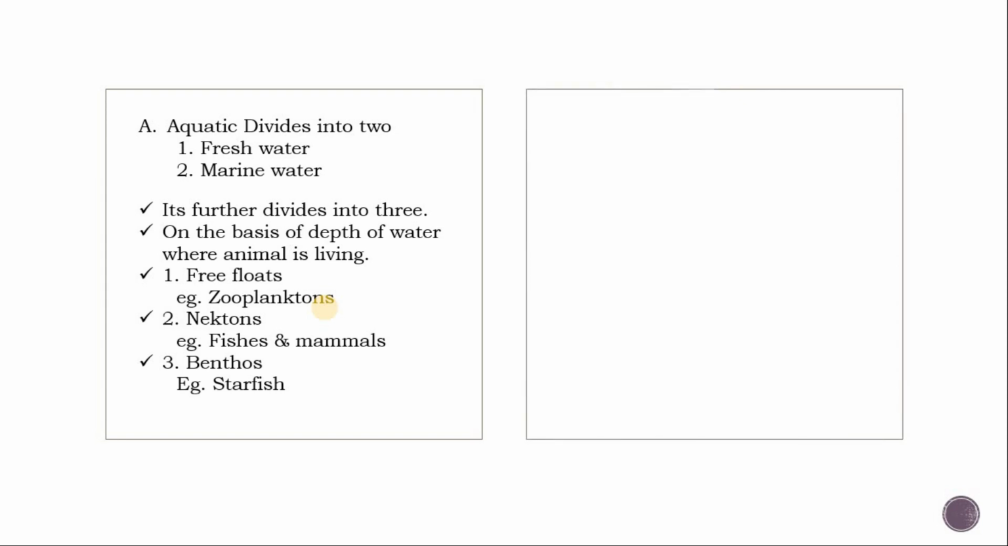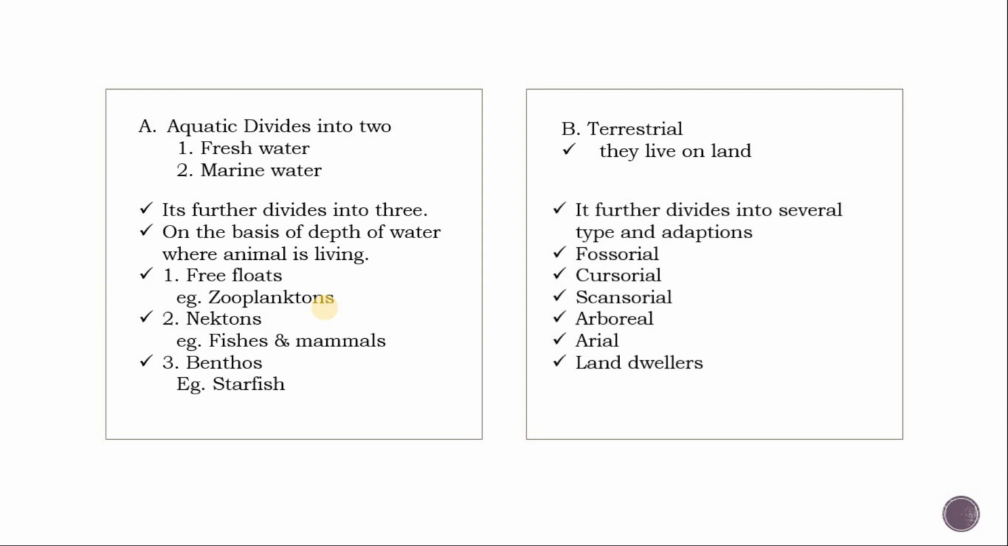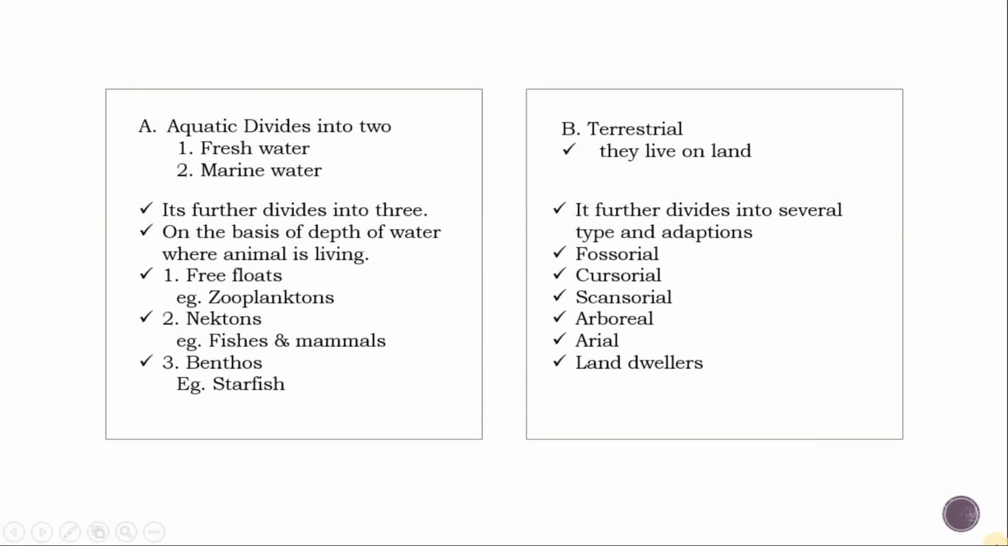Now we are further discussing the second one, terrestrial habitat. They live on the land. All the animals live on the land, and their home is land. It is further divided into several types, and adaptations which they show. First one is fossorial habitat. It contains burrowing animals, example rat and earthworm.